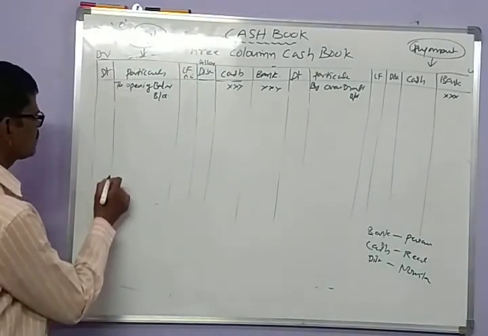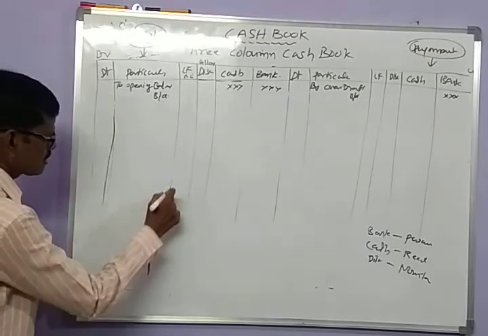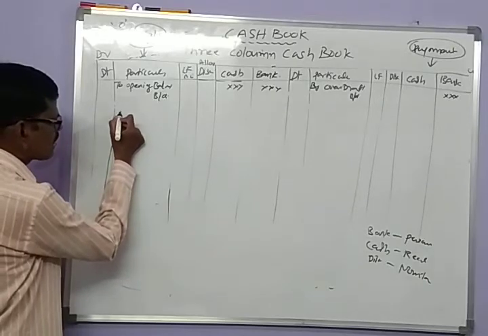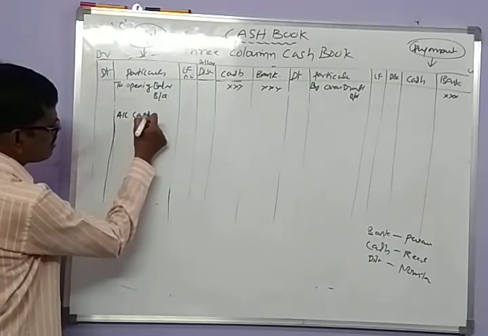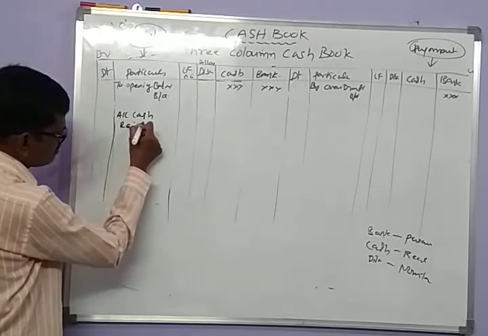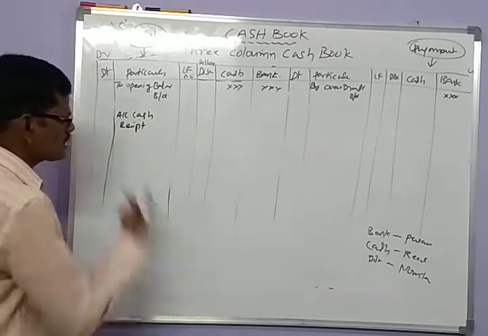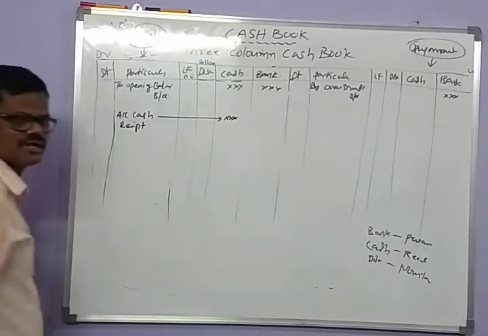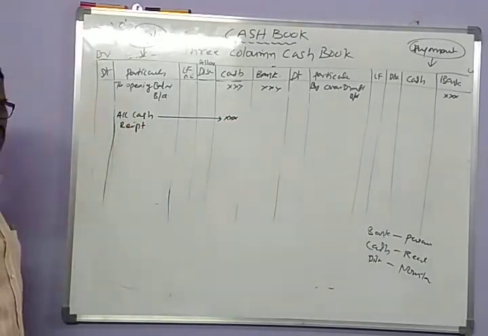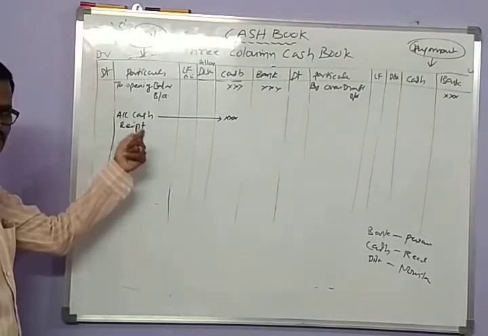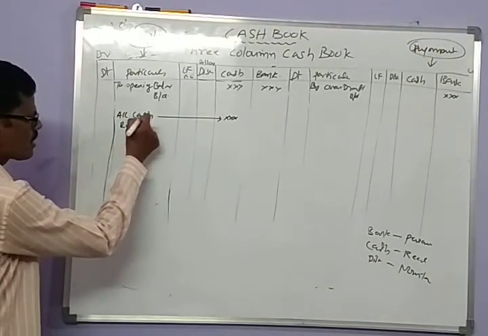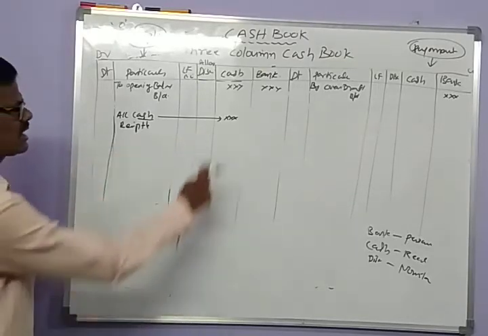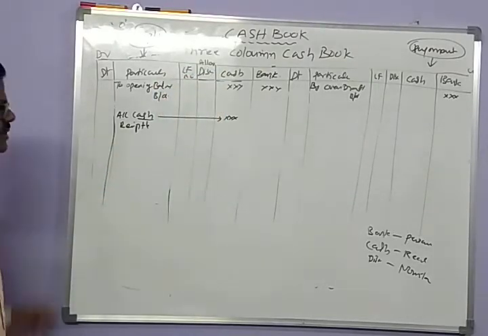In triple column cash book, let us see carefully, all cash receipts, the receipts in the mode of cash, are recorded on the debit side and entered in the cash column.